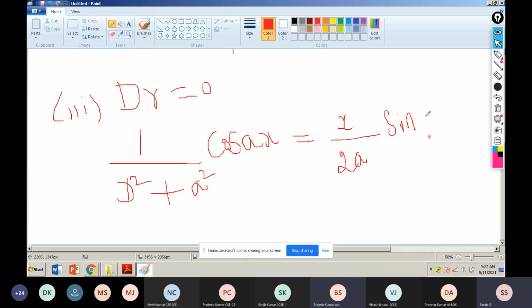Students, write this formula. Any question coming like this, you have to do this thing: 1 by b square plus a square, cos ax. If I consider b square equal to minus a square, it will come like that, no? So this is the formula. First formula is this one.